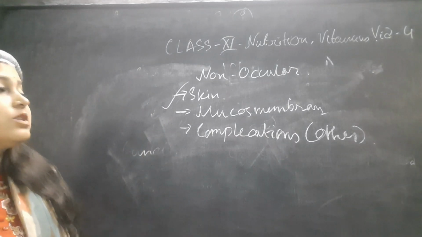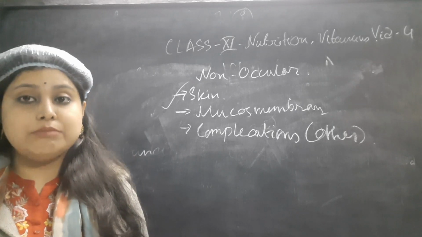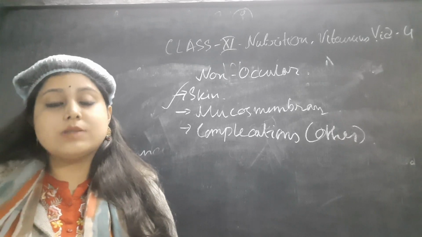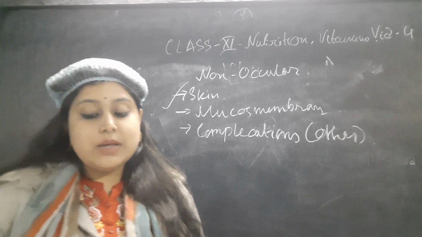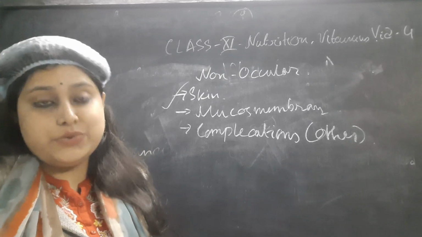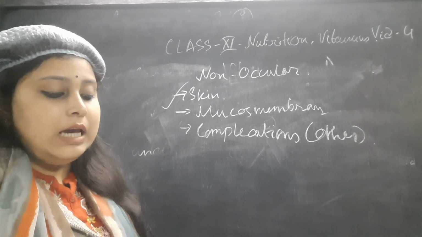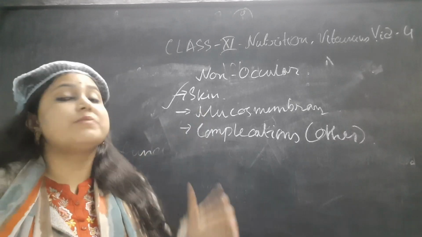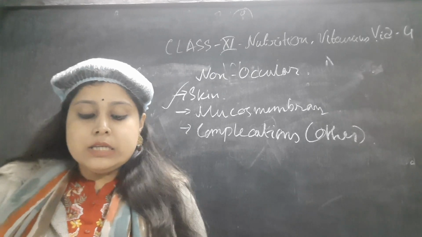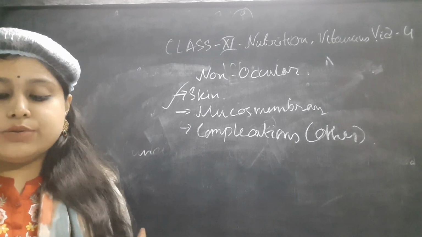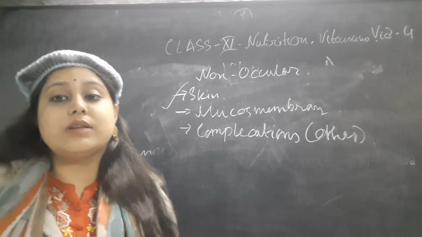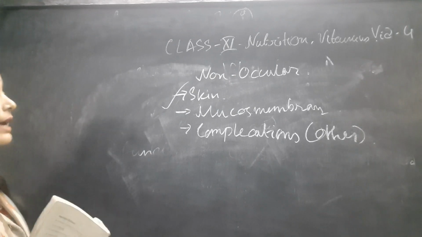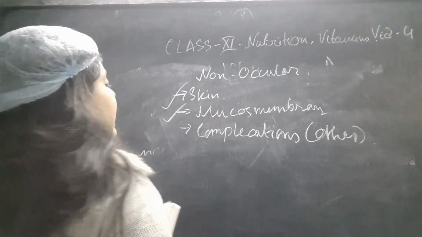The second is the mucous membrane. Mucous membrane formation can be hampered due to this deficiency, and the mucous membrane loses its ability to secrete mucus, ultimately resulting in dryness. Especially the respiratory tract and the reproductive tract, where mucous membrane is present, are all affected. The gastrointestinal tract is also affected, so absorption can be hampered, and the final production of vitamin A as well as its functions can be hampered.